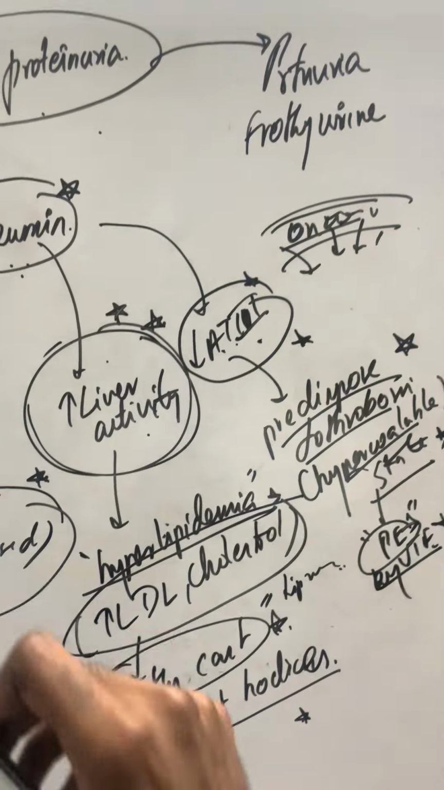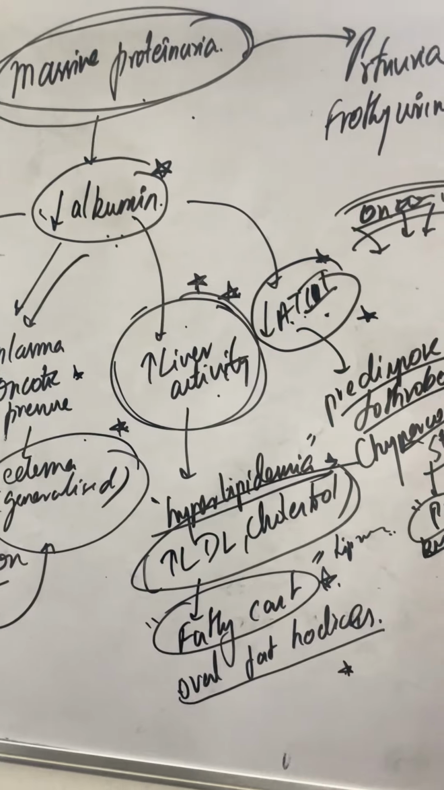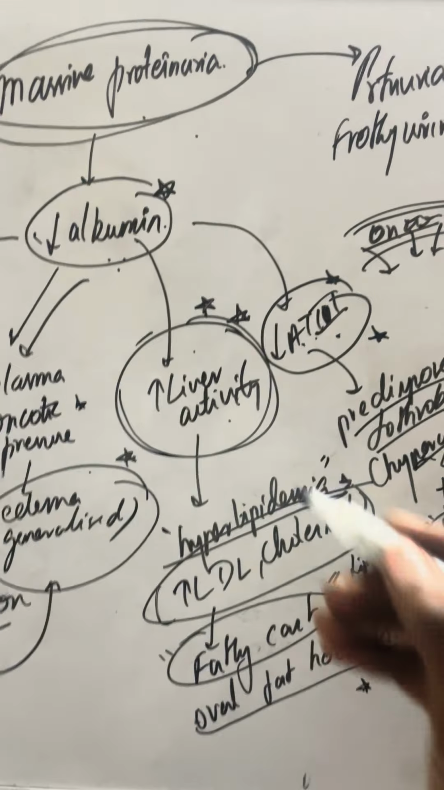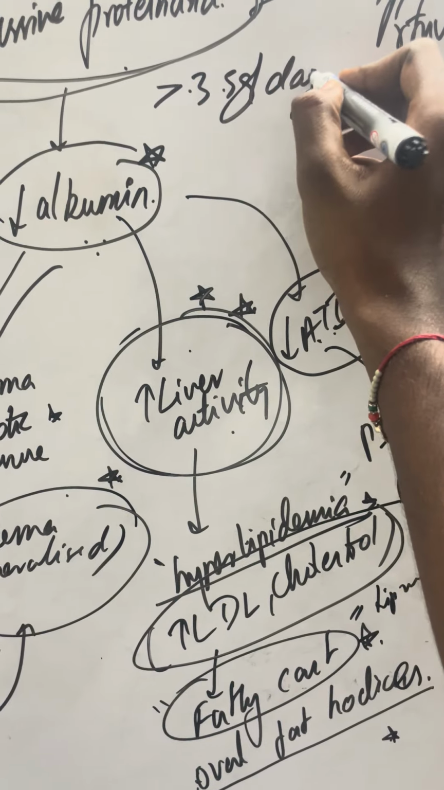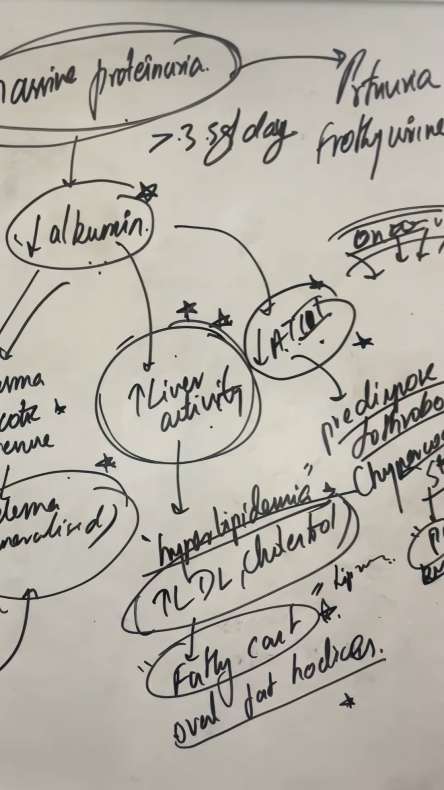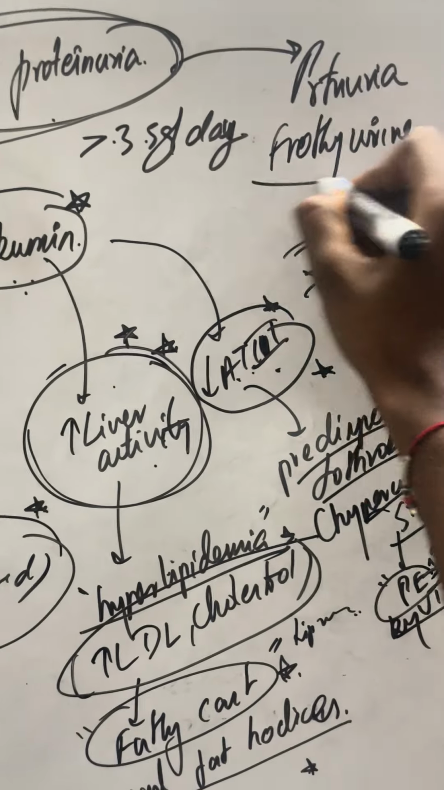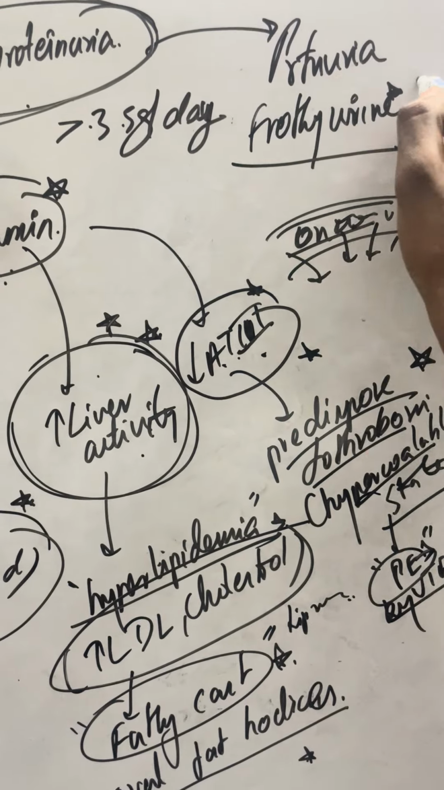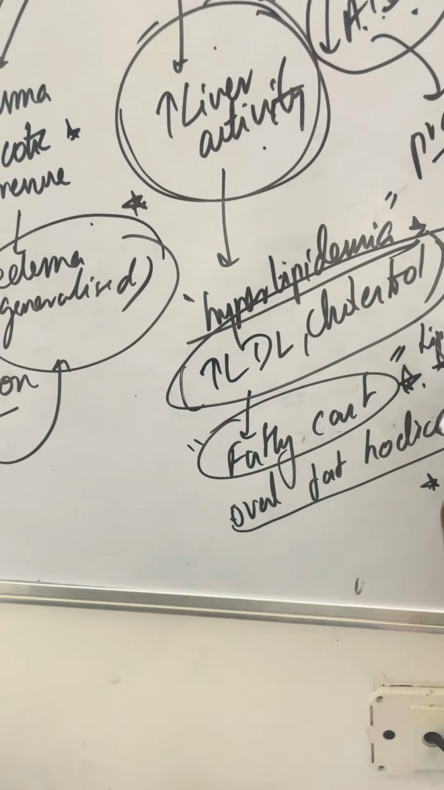So I've told you that you have massive proteinuria. If you want to quantify it in a 24-hour urine sample, you're going to see more than 3.5 grams per day. Because of that, the urine that you collect is going to be frothy, and you're also going to see fatty casts.